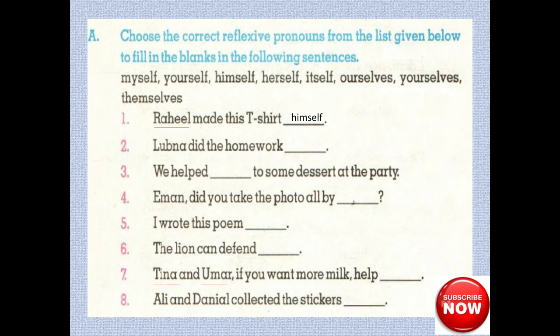So see number 7. There are two nouns, Tina and Umar. If you want more milk, help. For two nouns we will use themselves. So remember, for singular we use according to gender, himself or herself, and for two nouns we will use themselves as these are plural. Rest of the blanks do yourself.